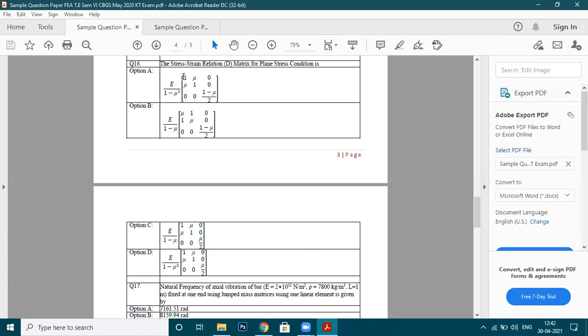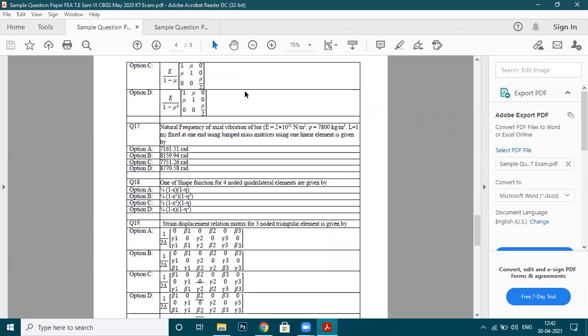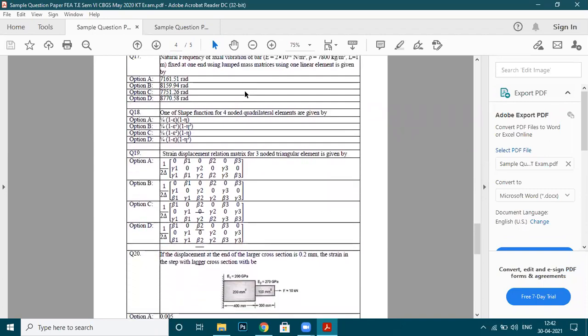Option A is correct. Because if you can see here 1, mu, then here you have mu, 1, and here it should be 1 minus mu by 2, which you won't see in the other option. Here only mu by 2. So option A is correct. Go see question number 17. It's basically numerical. I'll take it afterwards.